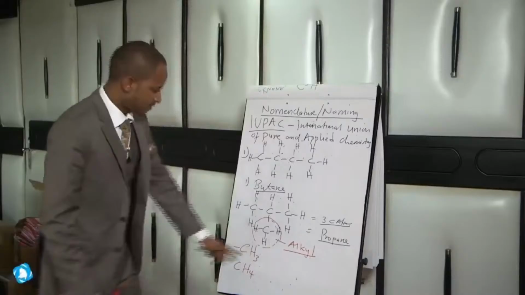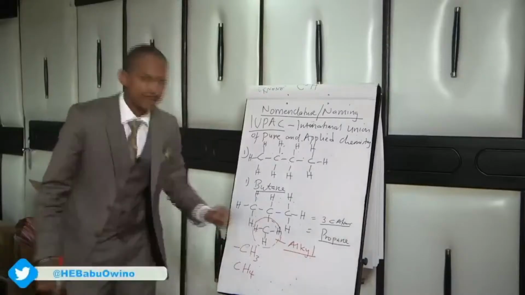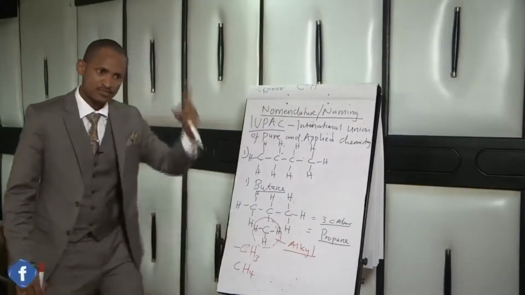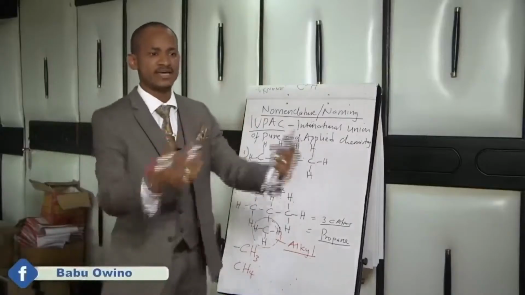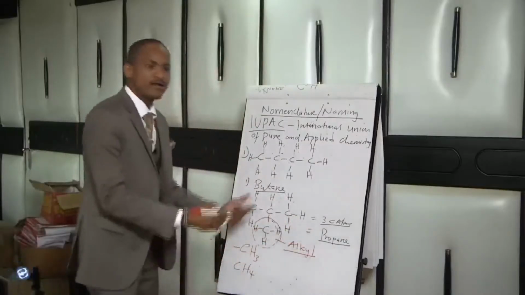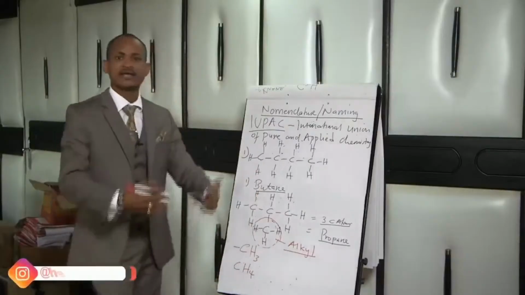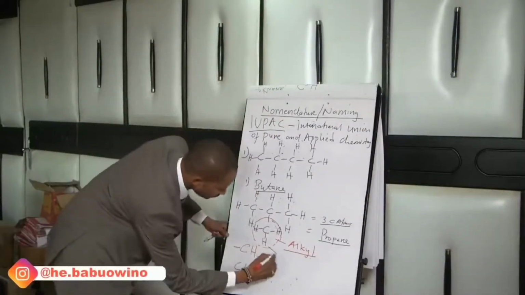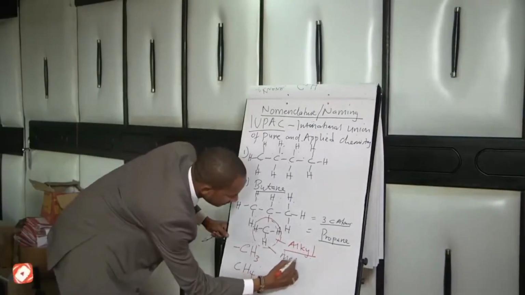Therefore, which alkyl group is this? It has 1 carbon atom. If it has 1 carbon atom, it's called a methyl, from the word methane, which is the parent alkane. So this is a methyl.